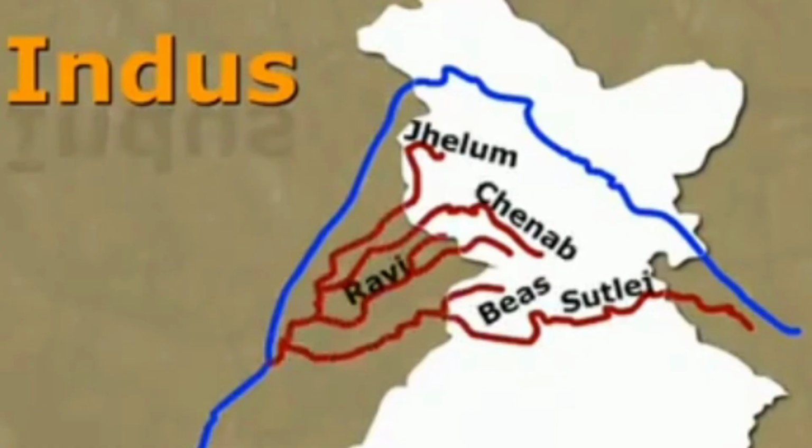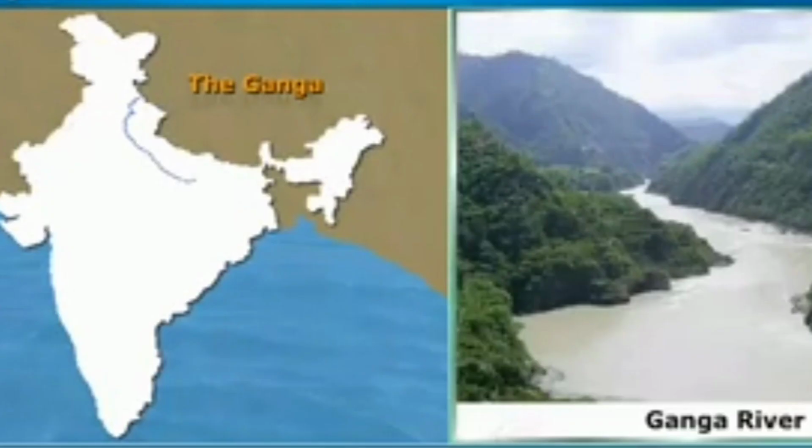The main tributaries of the Indus in India are Jhelum, Chenab, Ravi, Beas and Satluj. It covers the Jammu and Kashmir, Punjab and Himachal Pradesh states of India.